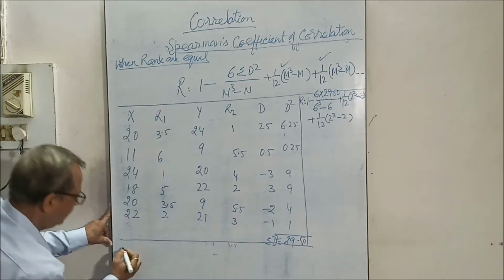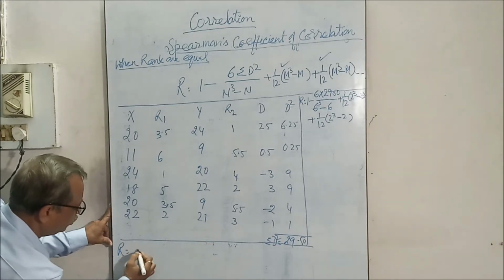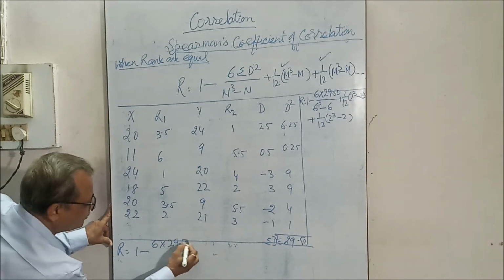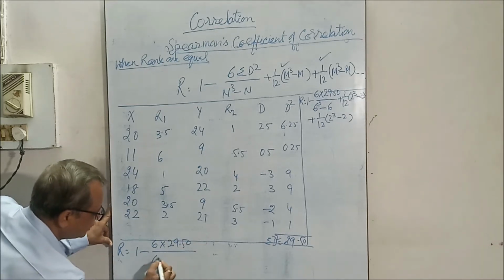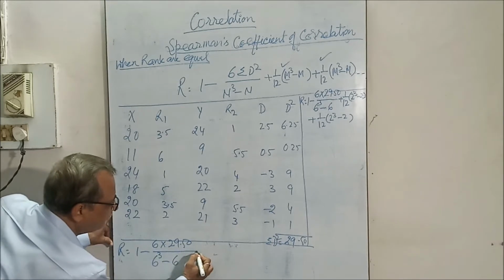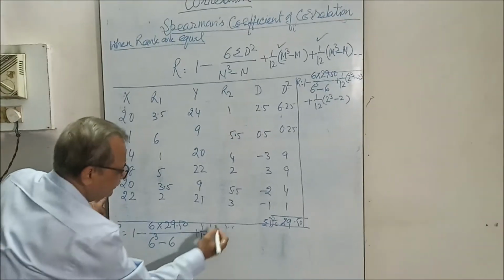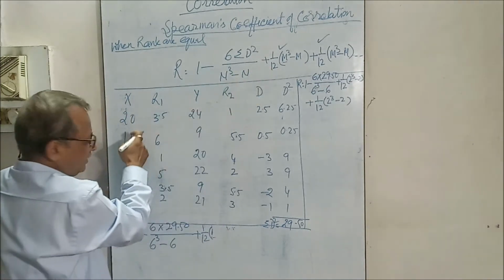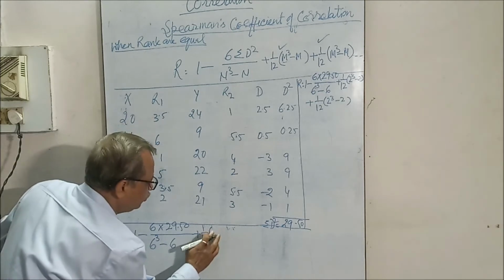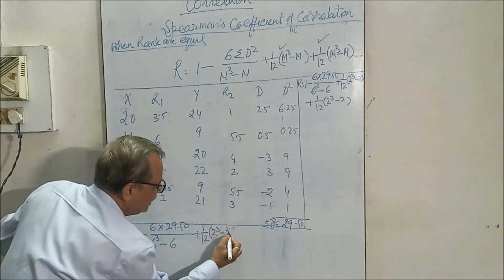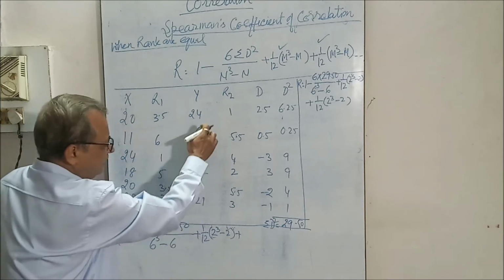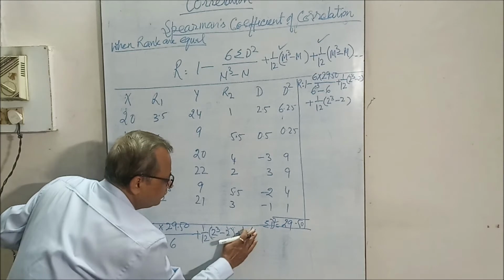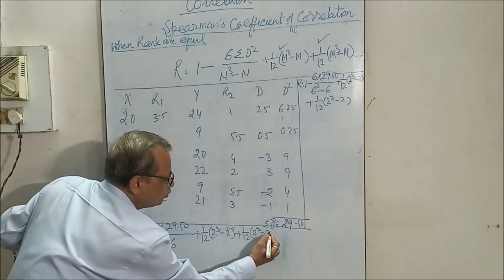This formula: r is equal to 1 minus 6 into 29.50 upon 6 cube minus 6, plus 1 by 12 m cube minus m. The number of items repeated is 2 times, 2 cube minus 2, plus 1 by 12 times 2 cube minus 2.